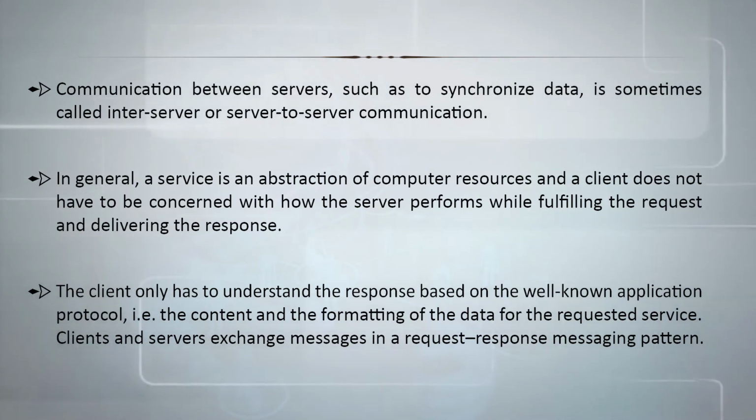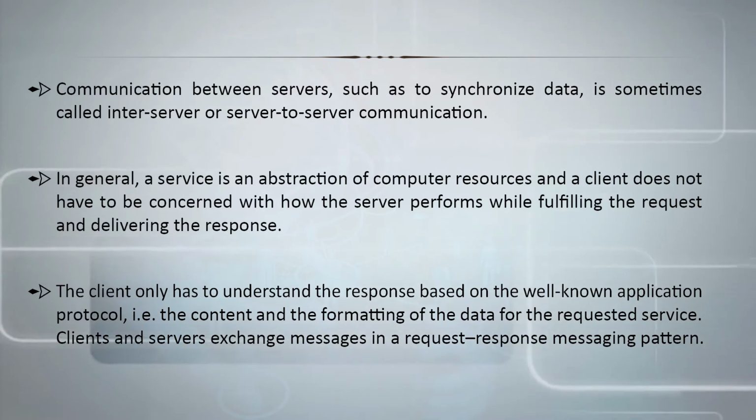Clients and servers exchange messages in a request-response messaging pattern. As I already mentioned, whenever the client requests information, that request goes to the server, and now that server may connect to one more server to get the necessary information. It all depends on the nature of the request, because there are different types of servers. For example, you have a web server, then you may have a database server, then you may have an email server. So based on the type of request, sometimes servers communicate among themselves, get the information, and then the backend web server will forward the information to the client.